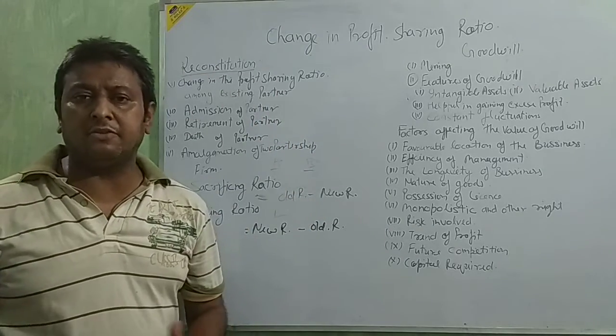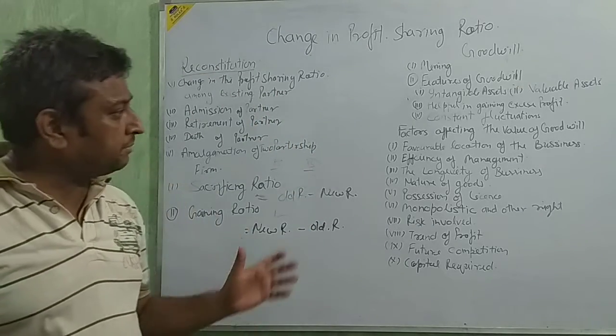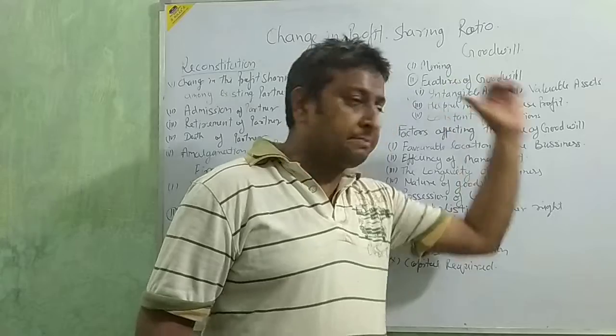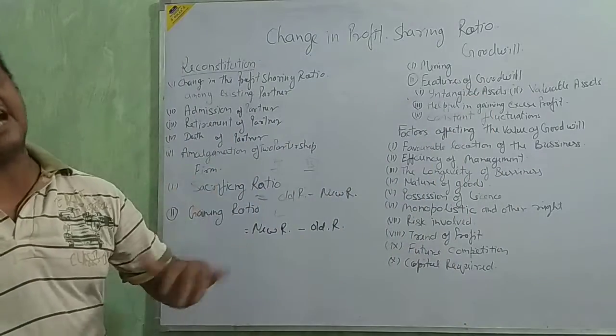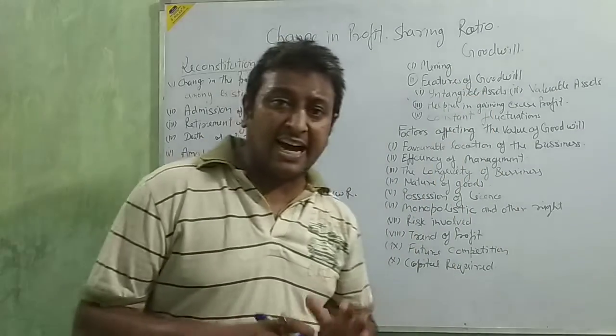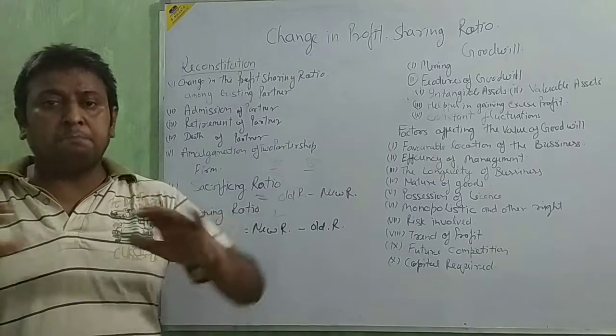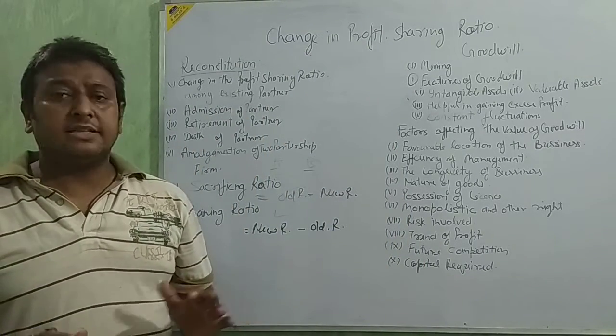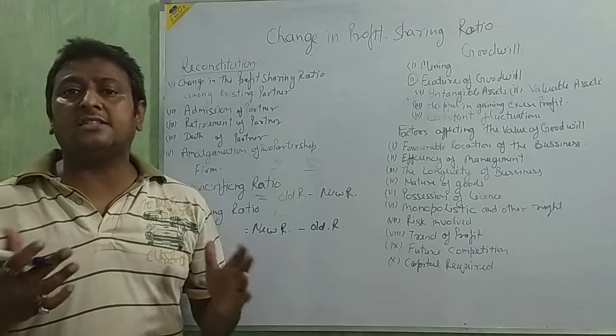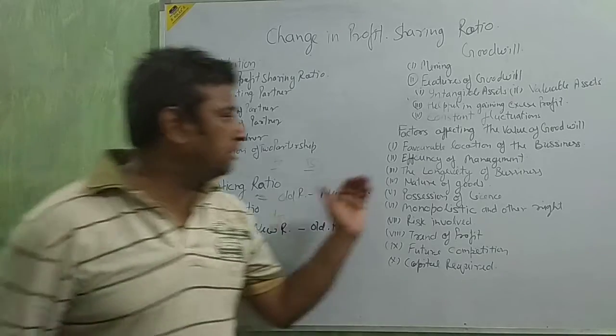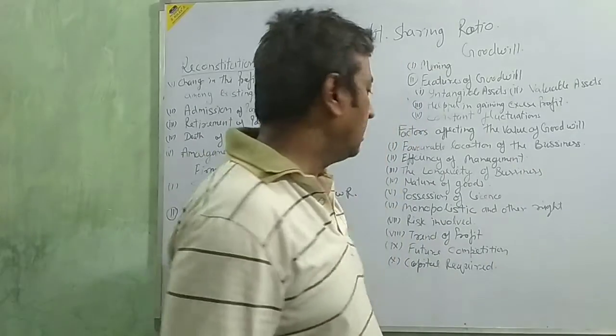So the goodwill of that type of business will increase, because they are capturing and facing the big market. They easily utilize the big society, so the goodwill will improve.